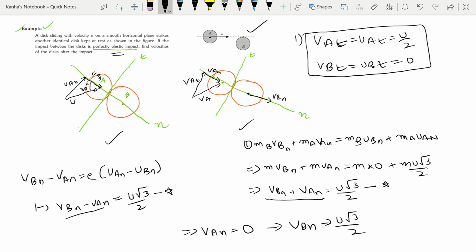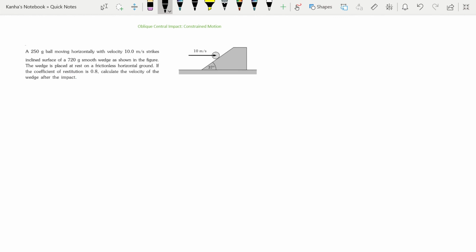Okay, so now you can easily write the velocities. If I just substitute it back in the initial ones, if I just look at them in the diagram, I can give you the exact velocities. Okay, so the last part that I wanted to discuss with you guys is oblique central impact with a constrained motion.